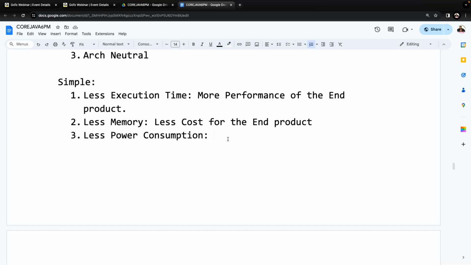It's a minimum responsibility for you to understand the Java background story at least one time throughout your life. That day is today only. Tomorrow onwards, we will never talk about all this story. Today only we are going to complete it. Tomorrow onwards, we are going to put focus completely on the technical concepts only. Put more concentration on what I'm telling you. All right, sir. Now let's move on to less power consumption. Listen, all of you listen carefully.